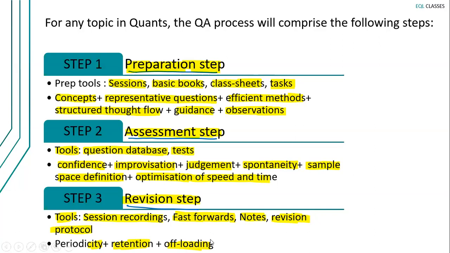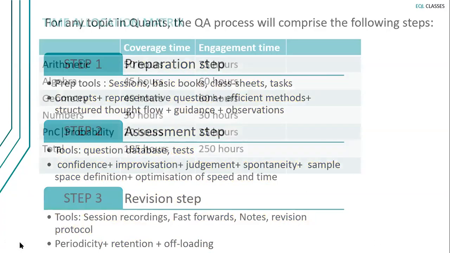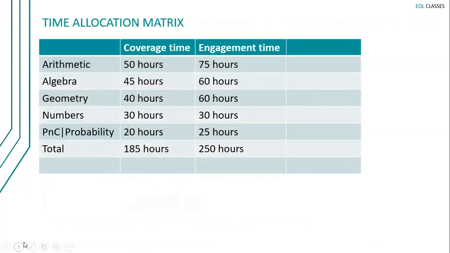Are we okay with this? So this is the QA process that we have. Okay. Now, once we have understood the QA process, let's understand the time allocation matrix. कितना time देना चाहिए to every block in quants. We have already broken the quant section into 5 blocks, right? So arithmetic, we are going to spend 50 hours. So 50 hours is called the coverage time.